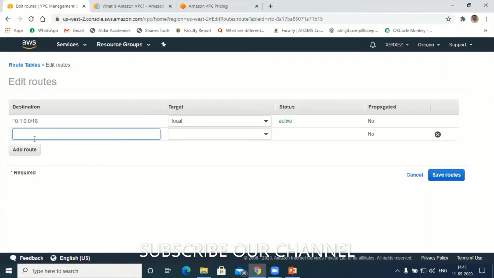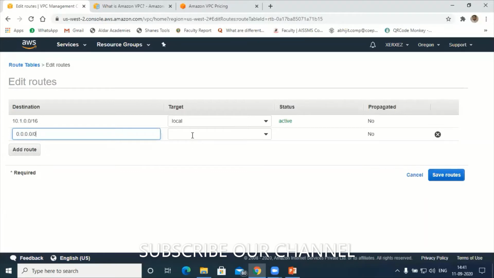Suppose I want to give internet access for all the IP addresses falling under public 2A and public 2B. Just give the universal, the common IP address, that is 0.0.0.0/0. That means all the IP addresses falling under public 2A and public 2B are allowed to access the internet. Hope you are clear.